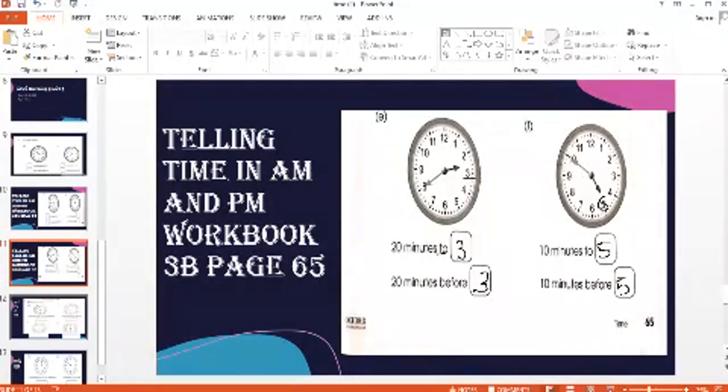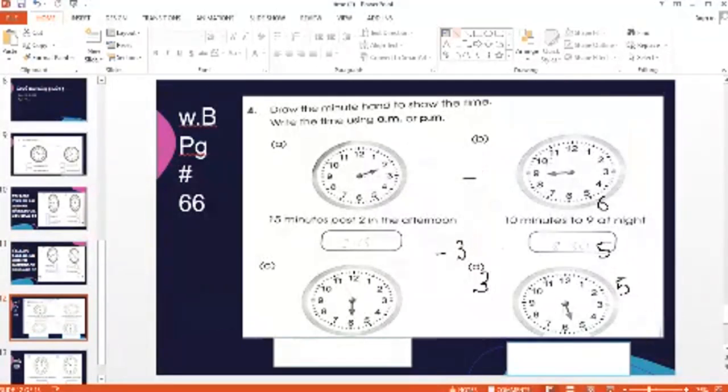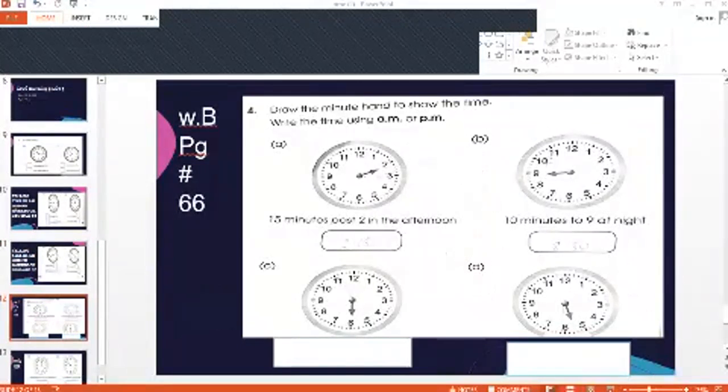Now, everyone, don't worry about part A and B. You will do it at the end. Okay, turn the page and come to page number 66. Mention a short date quickly on the top. The date is 10/12/20. Just mention a short date on the top, because I know nobody bothers to mention the date when I check the workbook.